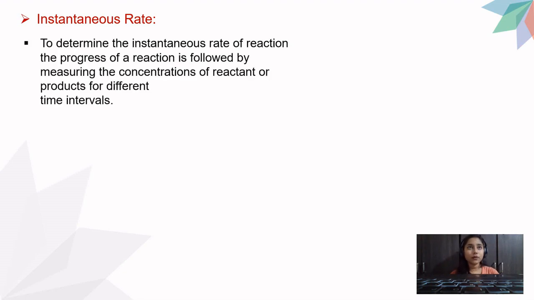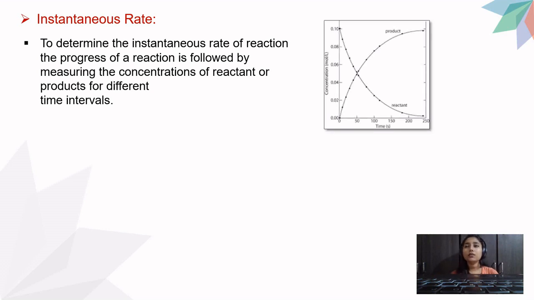So here is the definition for it. To determine the instantaneous rate of the reaction, the progress of the reaction is followed by measuring the concentration of reactant or product for different time intervals. We find the instantaneous rate by plotting a graph. Now, this graph is all about your instantaneous rate. Guys, in your 12th standard textbooks, this graph is divided into two, reactant and product, but I have used only one picture, so don't get confused here.